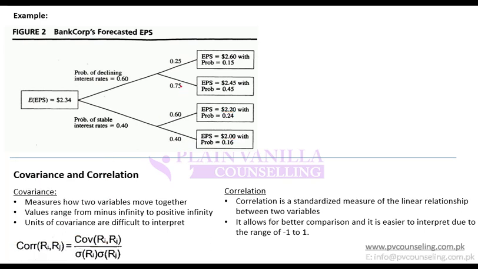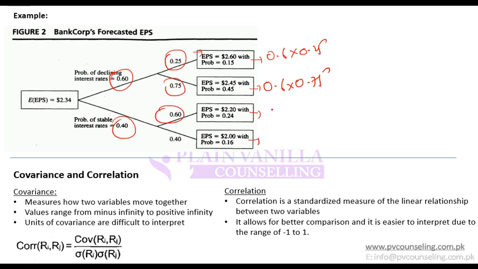How do you find out expected value? Simply by taking probability weighted average. So first you need to calculate probabilities of these four nodes. How do you calculate it? Probability of declining rate 0.6. Then next probability of this EPS is 0.25. So that means probability of reaching out till this node is 0.6 into 0.25. Then probability of reaching out to this node is 0.6 into 0.75.